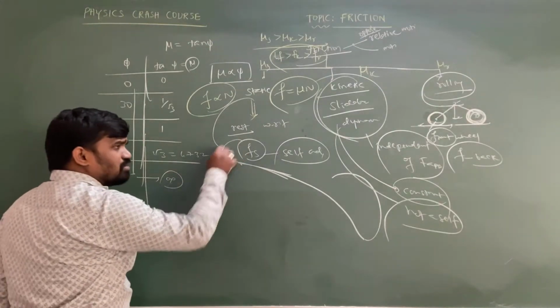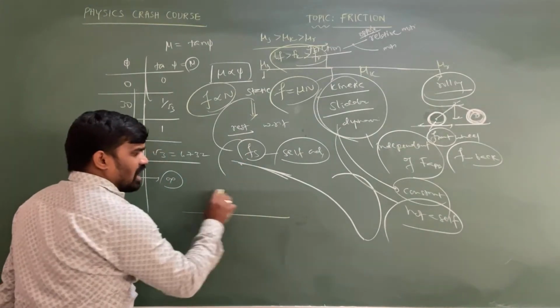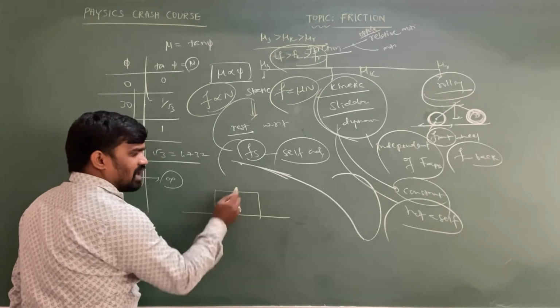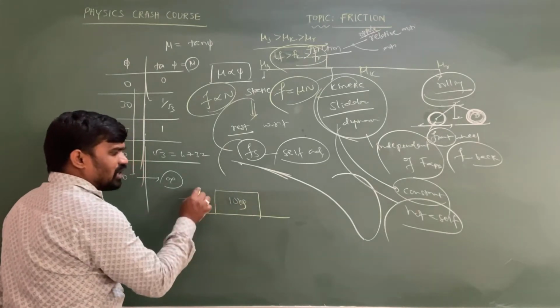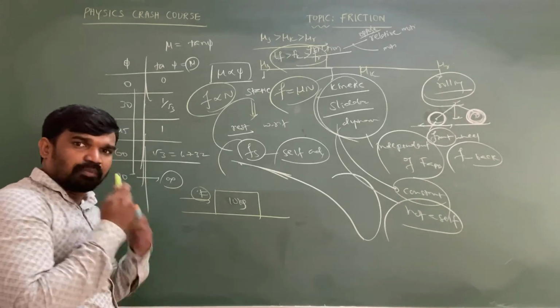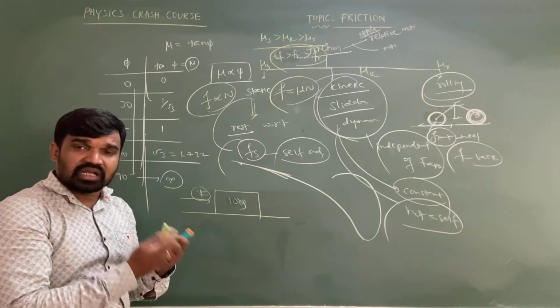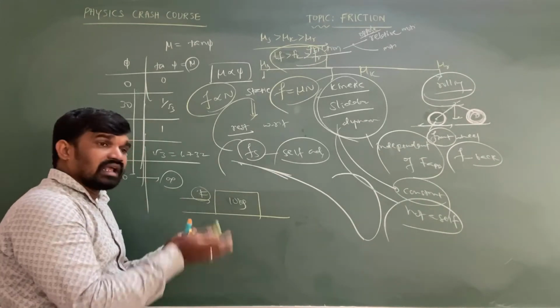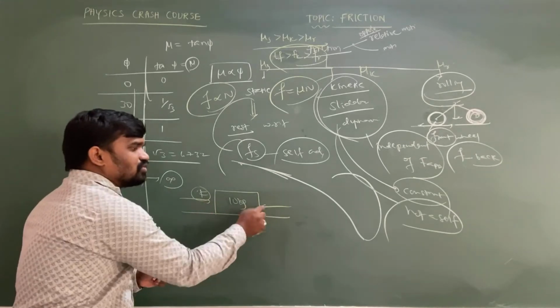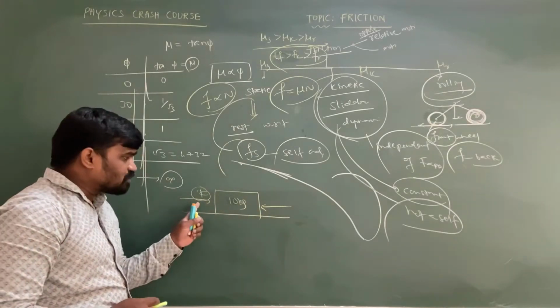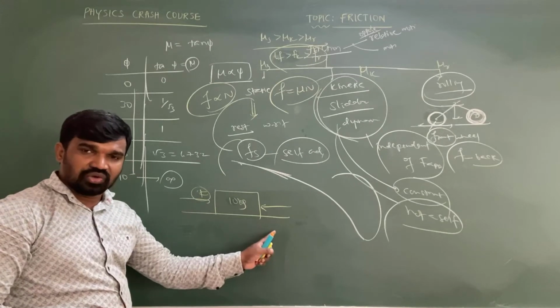Suppose I consider one object whose mass is 10 kg. I am applying a force here. If I am not applying any force, then I can't identify or understand the resistive force acting on the object. In the absence of external force, friction also becomes zero.